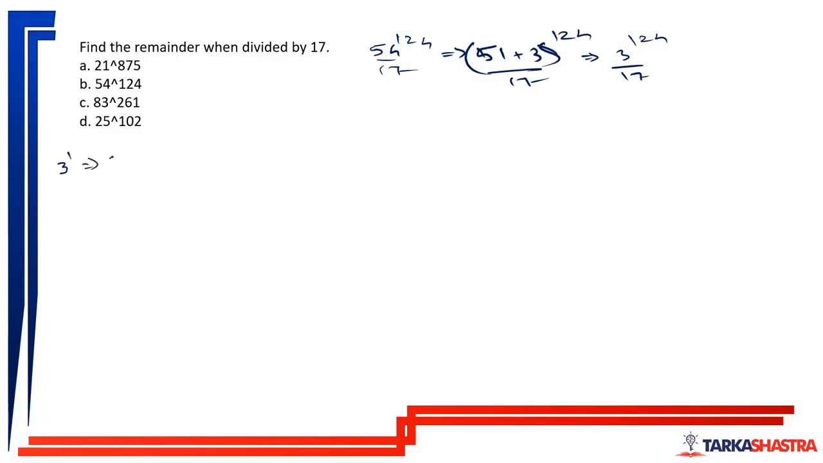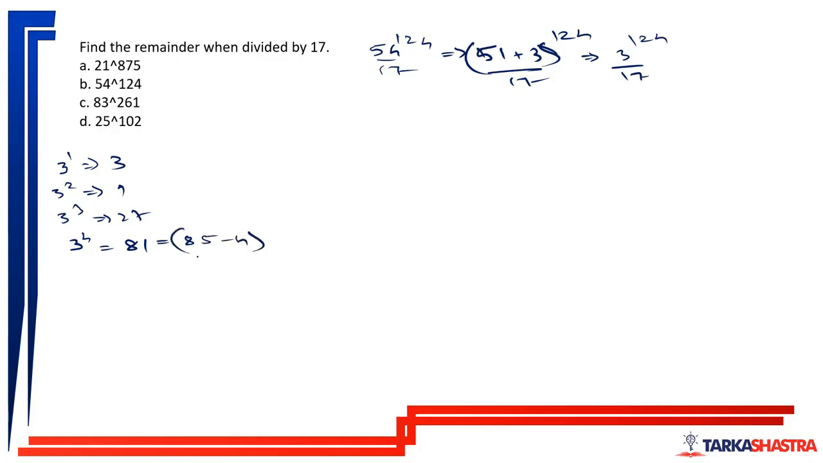3 raised to 1 is 3. Is it closer to 17? No. 3 raised to 2 is 9. 3 raised to 3 is 27. 3 raised to 4 is 81. 3 raised to 5 is 243. How much will 243 go? 170 plus 85 is 255. And we have 243. No.